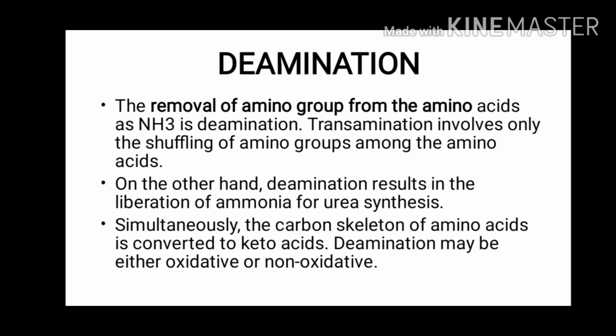And the carbon skeleton of the amino acid, that means when amino group is liberated from the amino acid structure, the remaining carbon skeleton is converted to keto acid. And this deamination can be either oxidative or non-oxidative depending upon the oxidation reaction taking place.